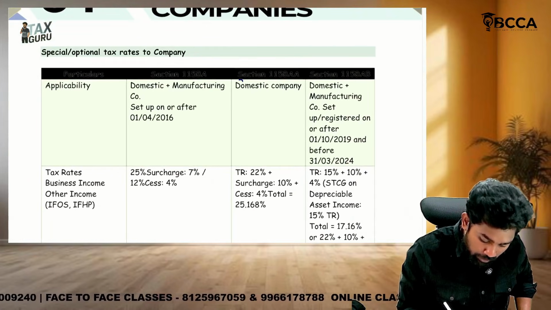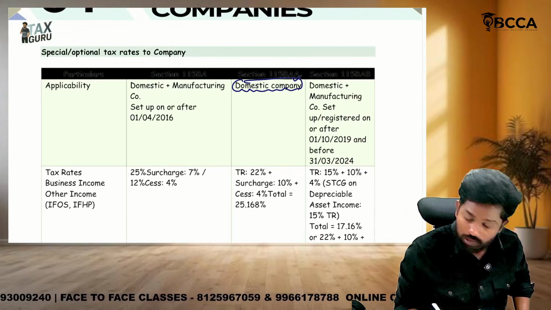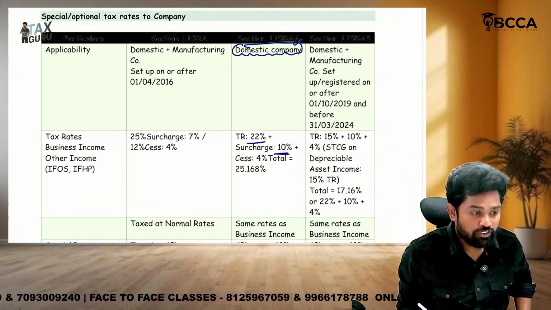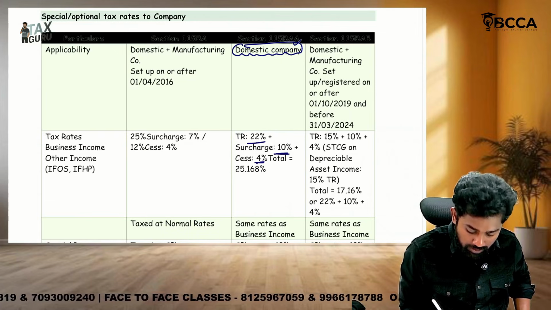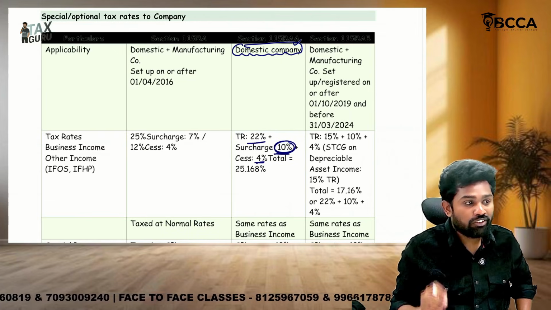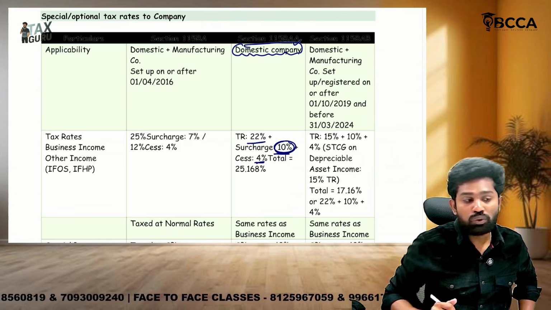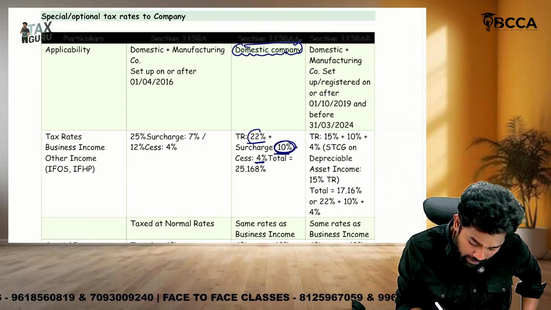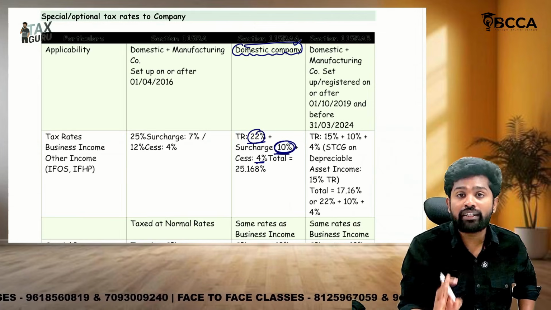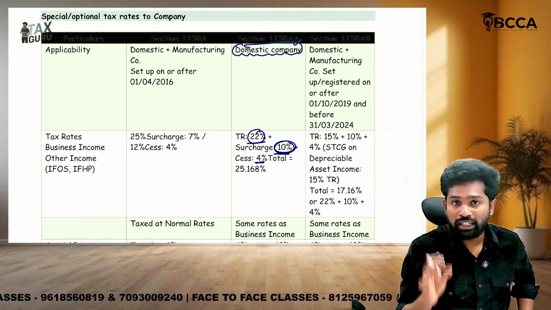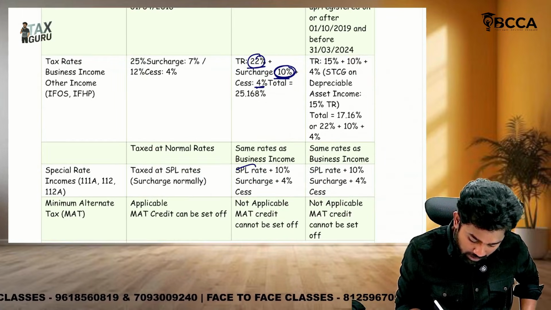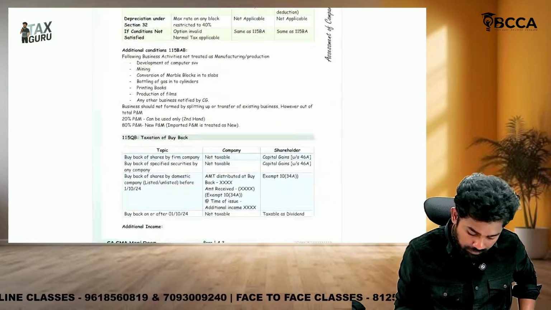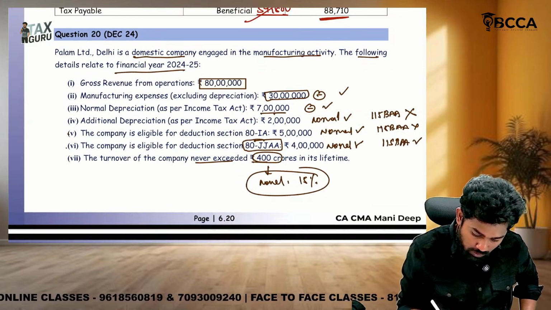Sir, 115BAA provisions are applicable only to a domestic company. When they opt for 115BAA, the tax rate is only 22% plus surcharge at a rate of 10% plus cess at a rate of 4%. Just as under 115BAB, here there is no separate tax rate for other head income and PGBP income. Irrespective of the income, the tax rate is 22%. If there are special rate incomes like 112A, 112 and 111A incomes, those are chargeable at special rates only, and surcharge is common 10% irrespective of total income. So quickly, sir, we'll solve this question parallelly.